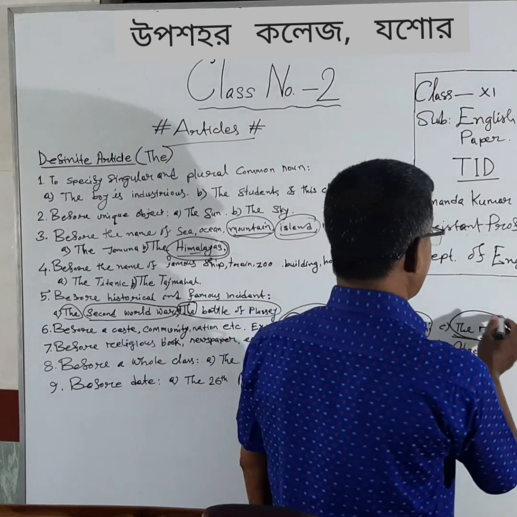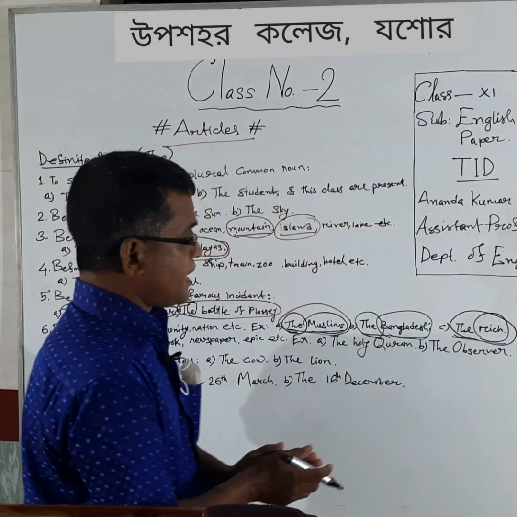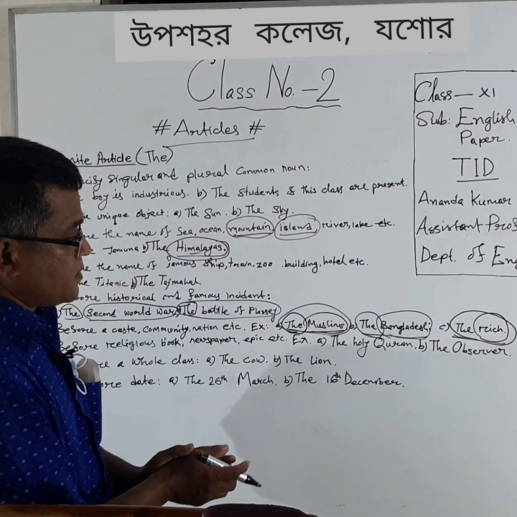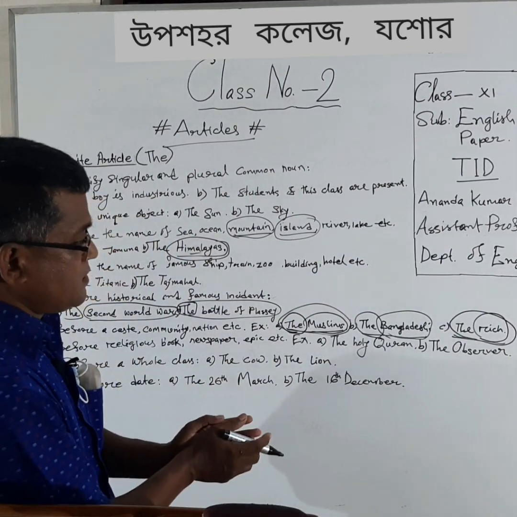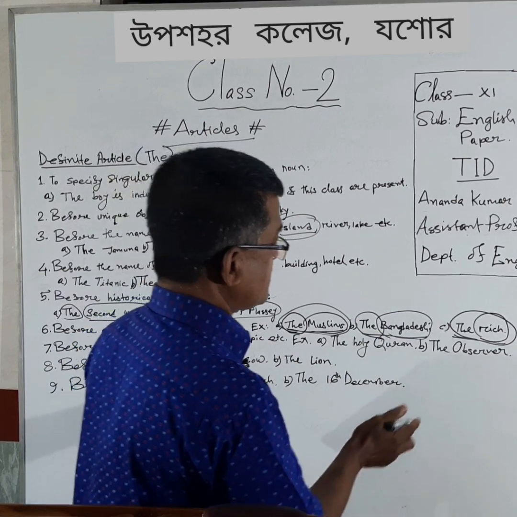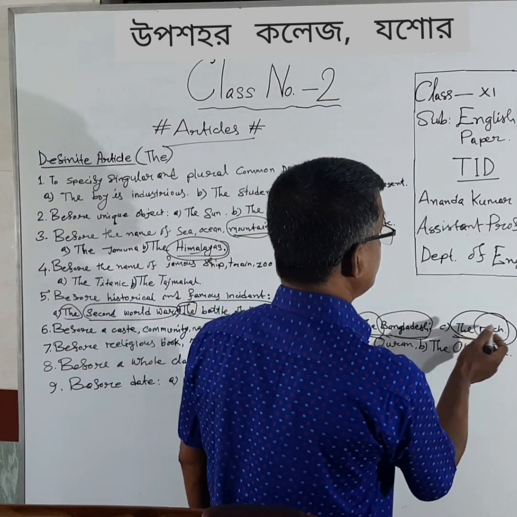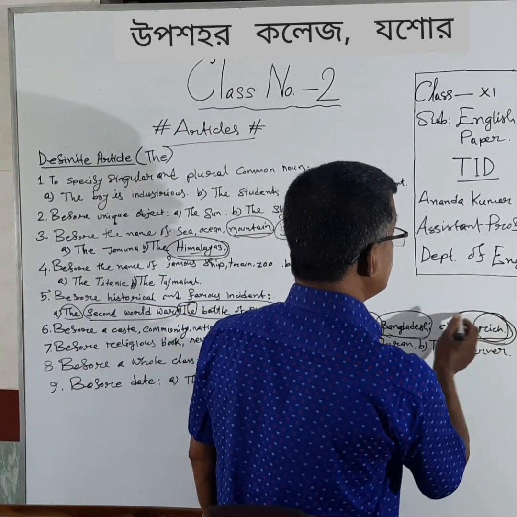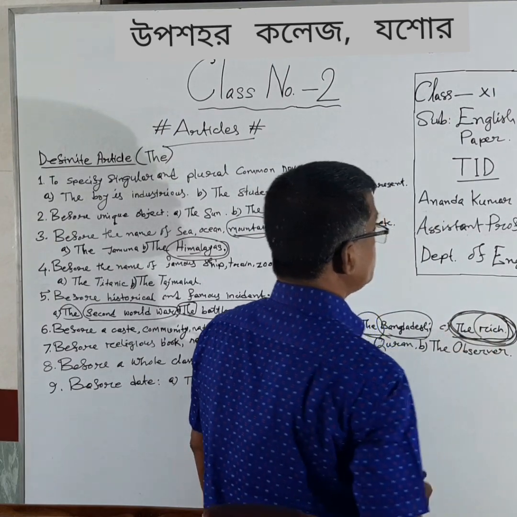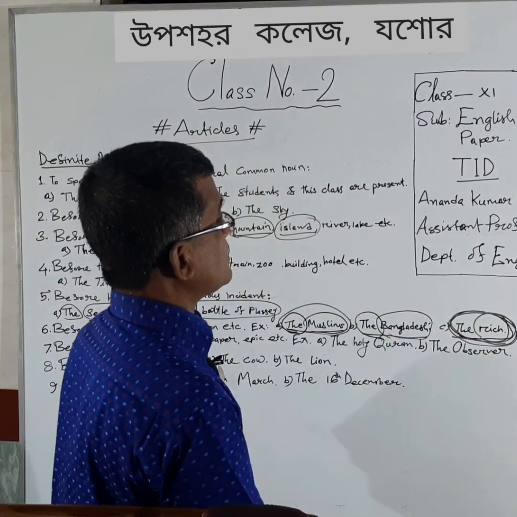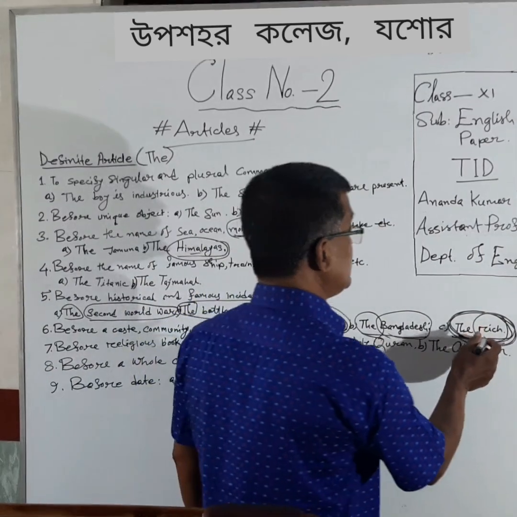Similarly, here is an exceptional example. Rich is an adjective, but when an adjective expresses the whole class, we will have to use "the" before that adjective. Then it will indicate the whole race, not a single race.